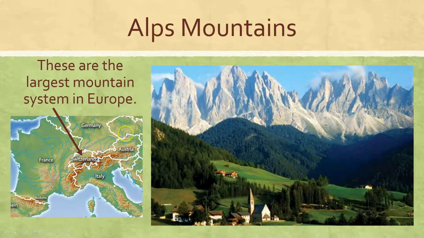And then we have the Alps Mountains. This is the largest mountain system in Europe. And it runs through parts of Italy, some in Austria, Switzerland. There are parts of it in France. It's very beautiful. People like to go hiking there. They like to go skiing. All kinds of different things. People take pictures there. If you've ever seen the movie The Sound of Music, that took place in the Alps as well.